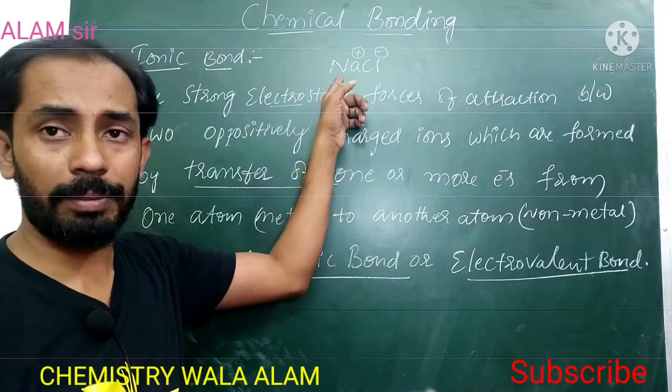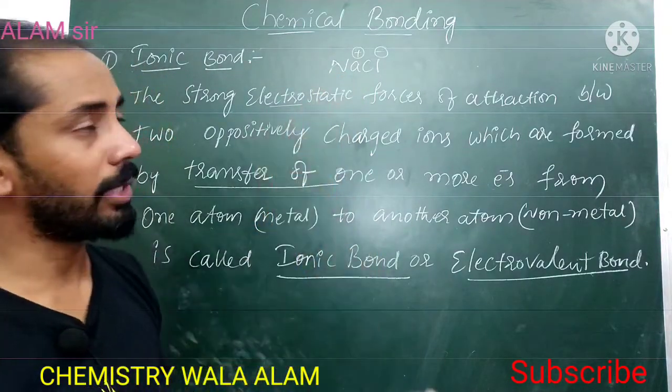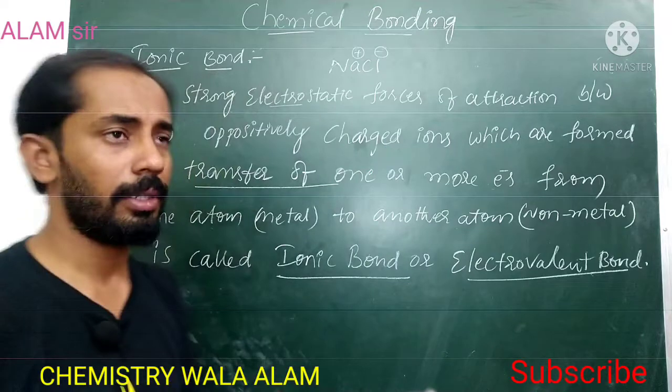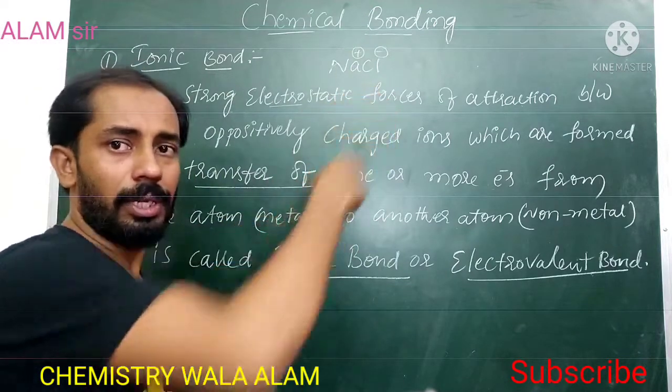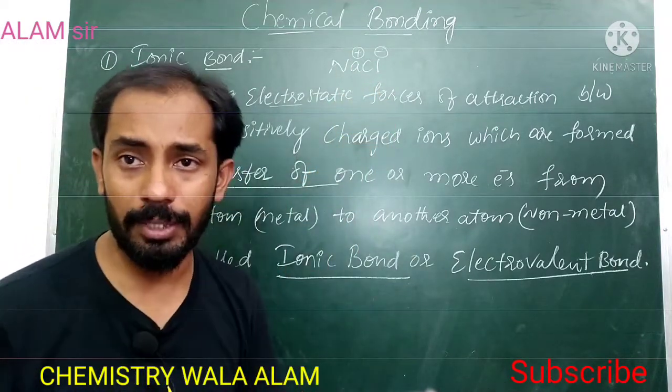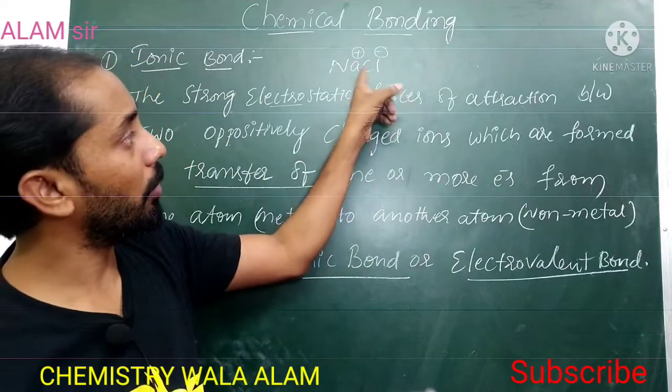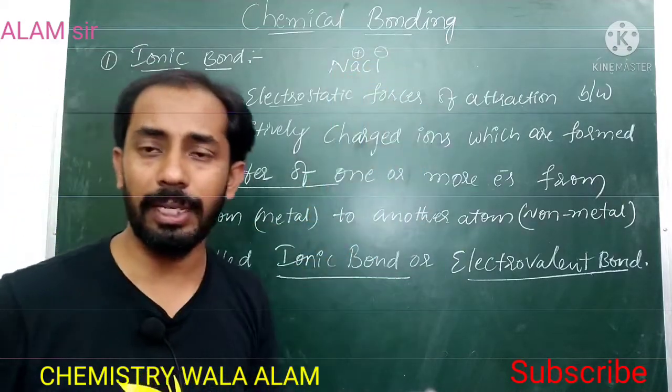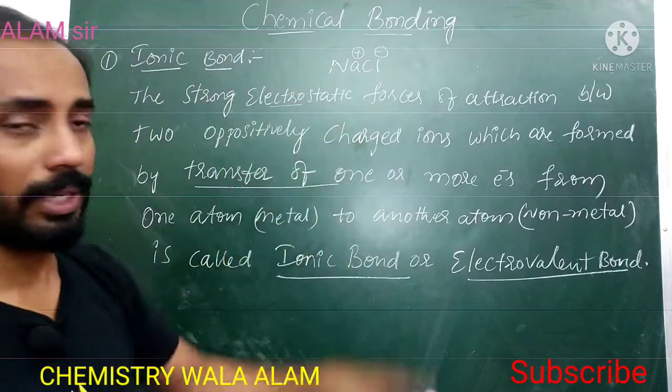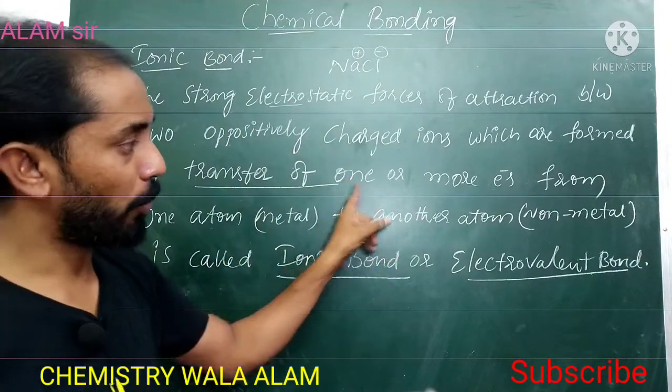Here sodium does not need to hold the electron, so it is ready to give the electron. Sodium loses an electron, and chlorine requires one electron to get stability. That is why sodium loses and chlorine gains, so there is a transfer of electrons, though it may be one or more.